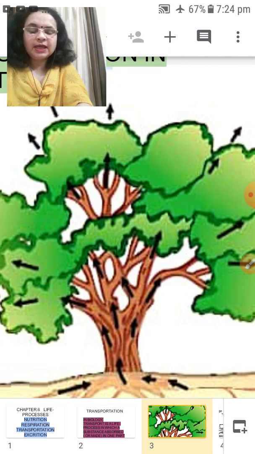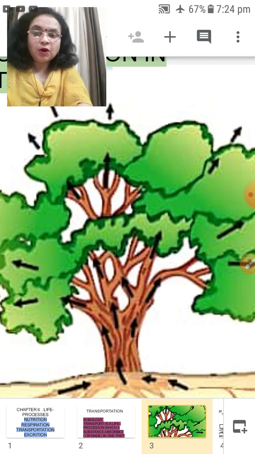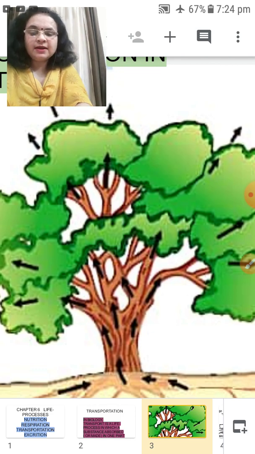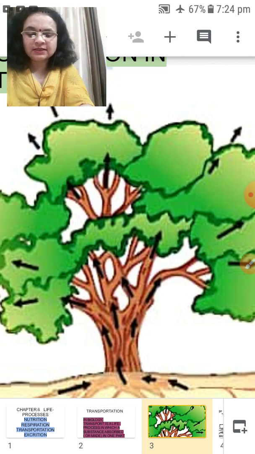Why? Because plants are stationary, they are less active, so their cells do not need to supply material so quickly.